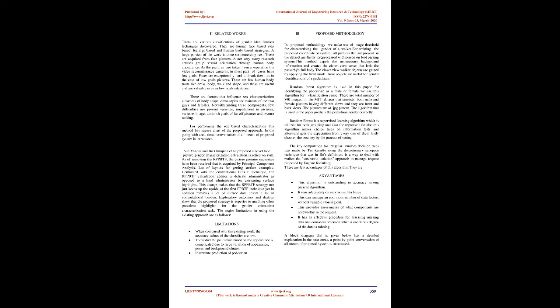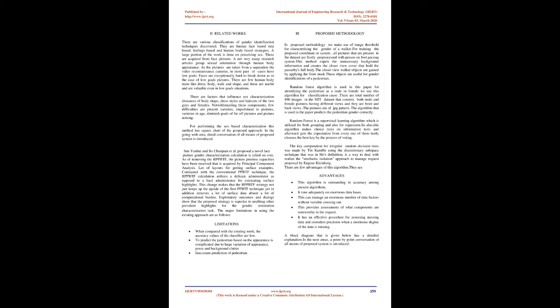As the pictures are taken from a distance, video surveillance cameras, in most cases, have low resolution. Faces are extremely hard to analyze in the case of low resolution images. There are a few human body traits like dress, body, walk and shape, and these are useful even in low resolution situations.